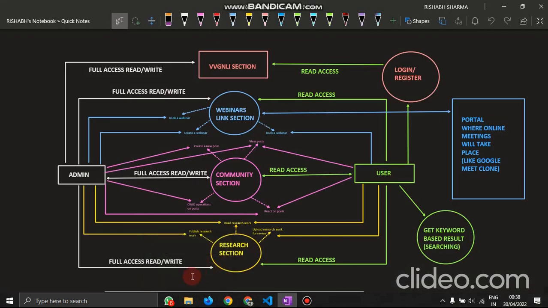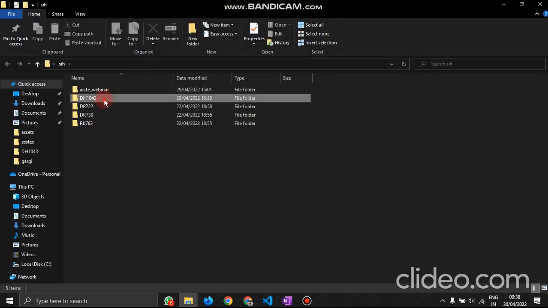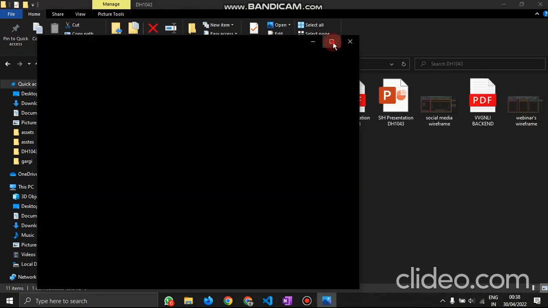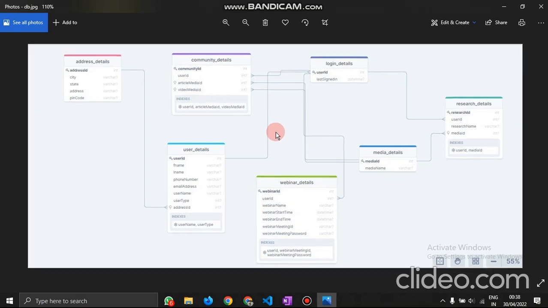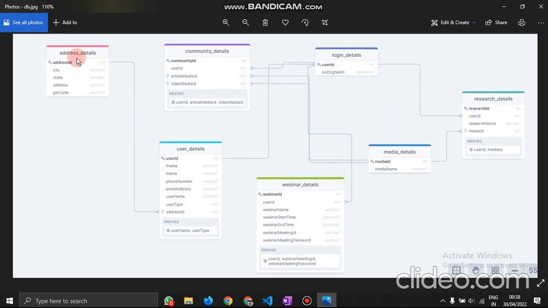Let me now show you the database. This is how our database looks. These are the tables that we have created: address details, community details, login details, research details, media details, webinar details, and user details. The user details table will contain the user ID.